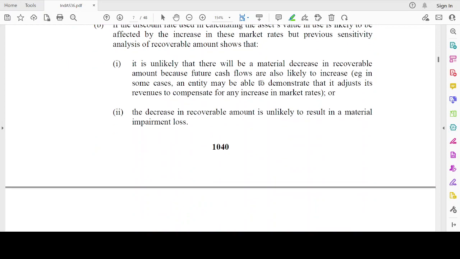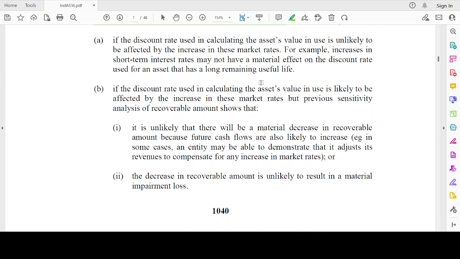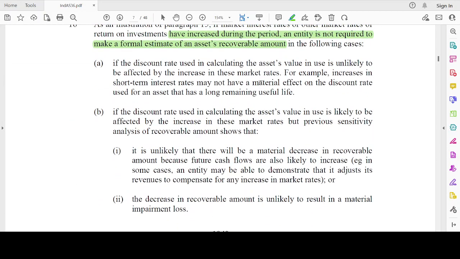When it's not required to make the estimate of recoverable amount: if the discount rate used in the calculation of the asset's value is unlikely to be affected by the increase in market rates. For example, the short-term market rates could have increased, but long-term rates are remaining stable. Then I need not reassess the recoverable value.